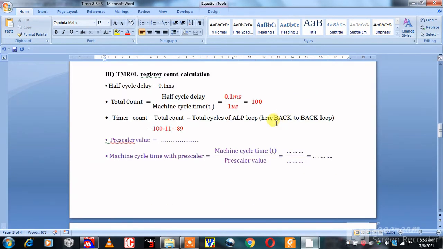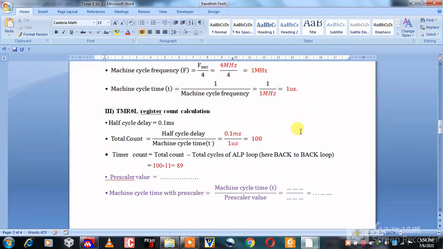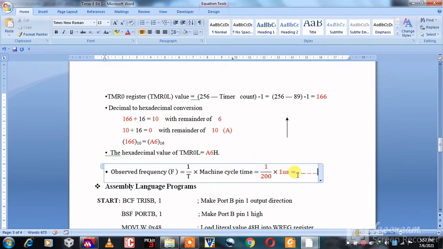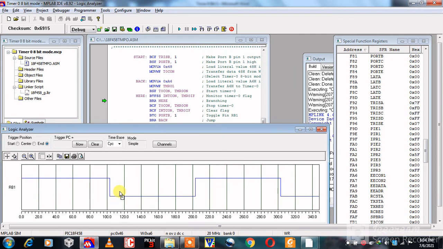Because our single cycle time is 1 microsecond, right here 5 kilohertz, 1 upon 200 into 1 microsecond is equal to 5 kilohertz. We can see the result of our program in another software.